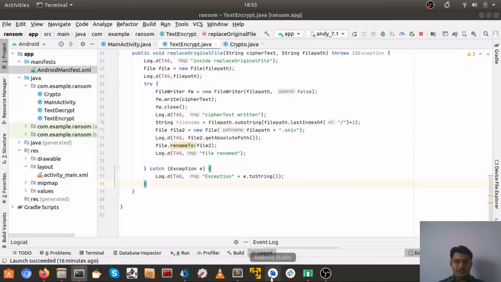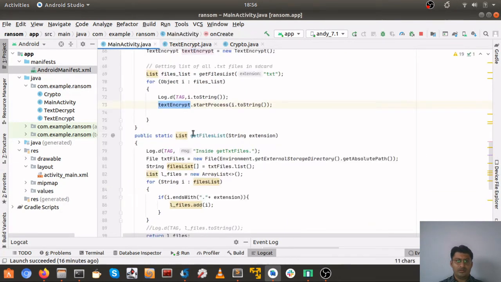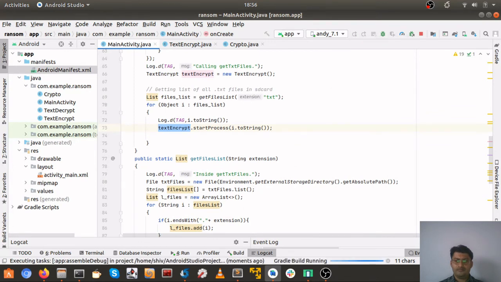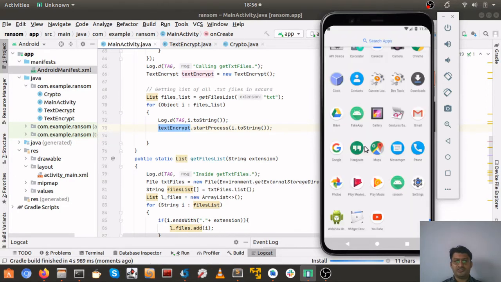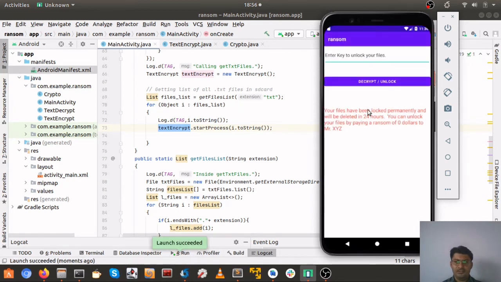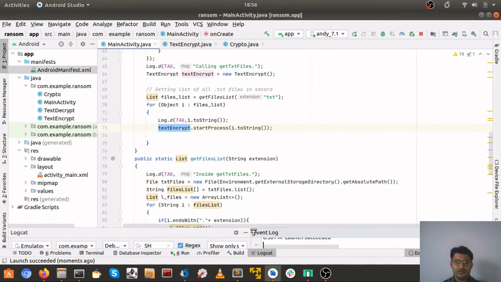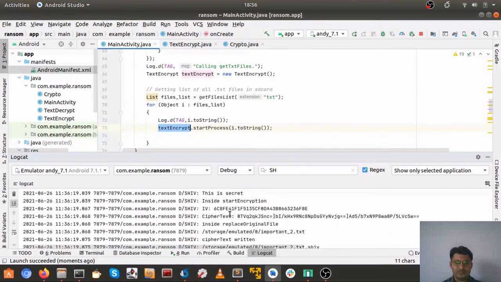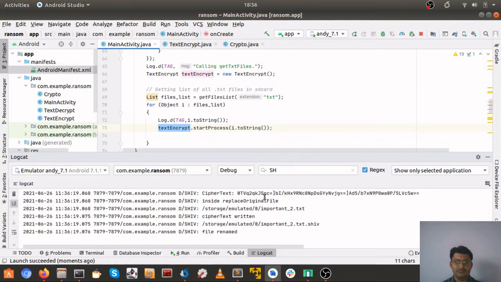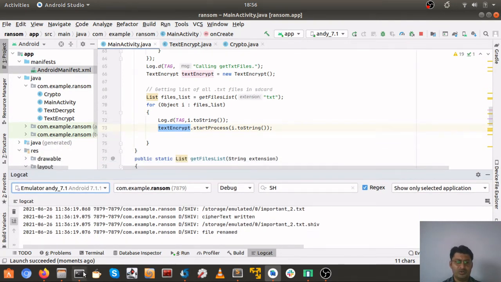So remember guys, now let's run this thing. Activity text encrypt. Okay, and just give it a moment. Anyway, AES encryption is fast, so it should not take much time. Launching activity and succeeded, and if we see the logs here, you can see that I just put in logs for debugging purposes. So rather than seeing the logs, let's directly go here.